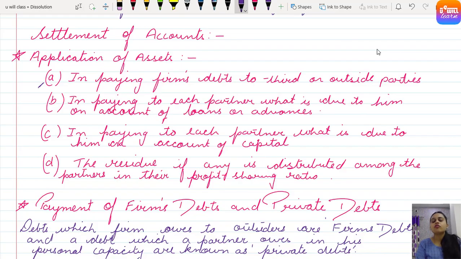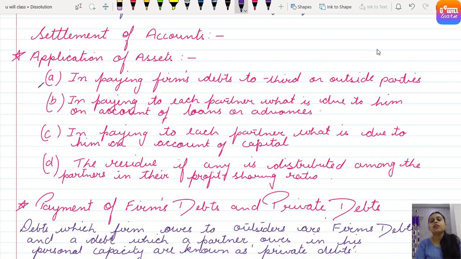Clear everyone? So first of all, whatever money is recovered by selling the assets is applied in paying whose debts? The firm's debts towards outside parties. Like creditors, it could be bank overdraft, it could be bank loan, it could be a loan from any party. Clear?